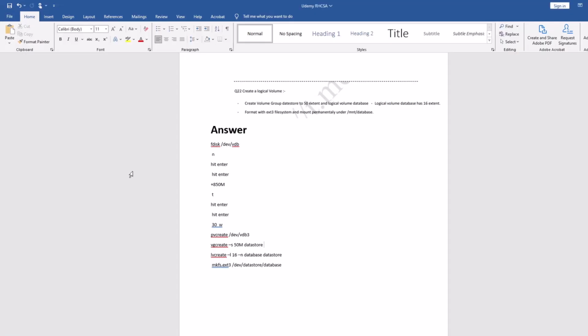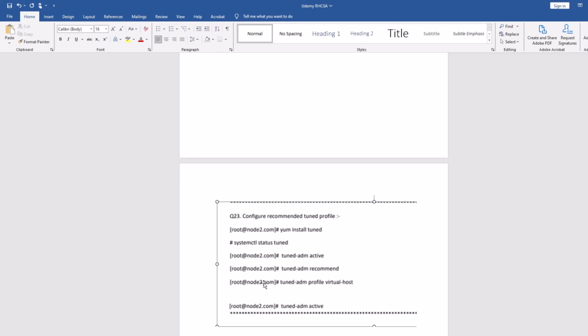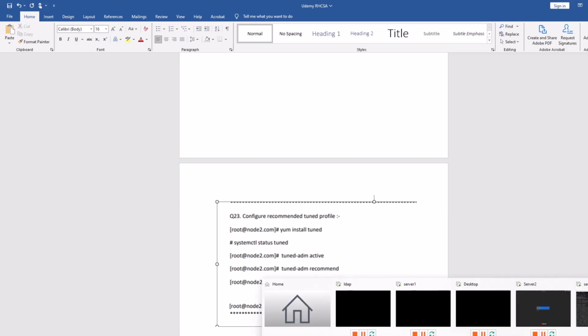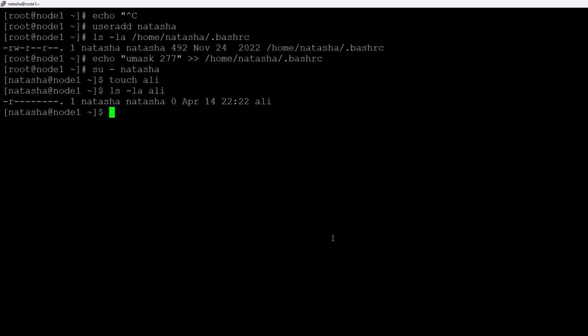Yeah, so let's do it. So this is your last question. In this question they recommend you change the tuned profile, right? So it's a very easy and straightforward question. You just have to remember all these commands and you will be able to perform the question. Okay, let's do it. I think you have to do it on node 1. I don't remember which node you have to do.